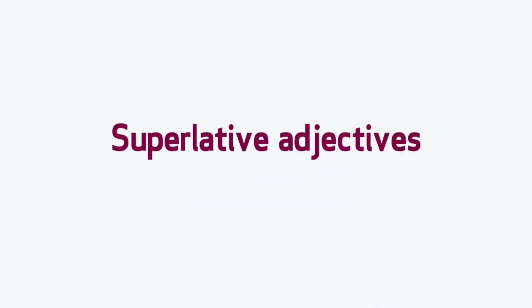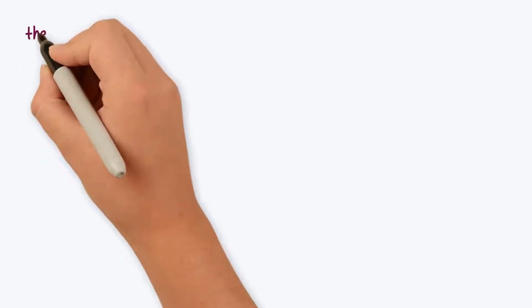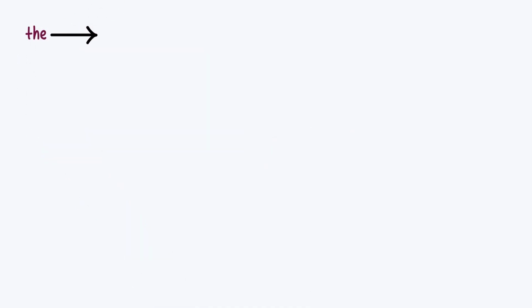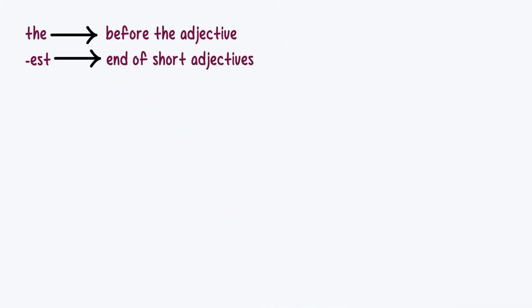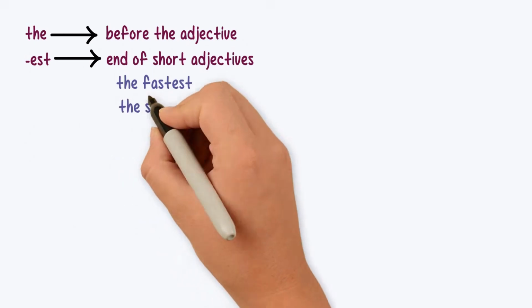We use superlative adjectives to say what is the largest or highest amount of something, or the smallest or lowest amount of something. To make the superlative, we always use the before the adjective. We add est to the end of short adjectives. The fastest. The slowest.